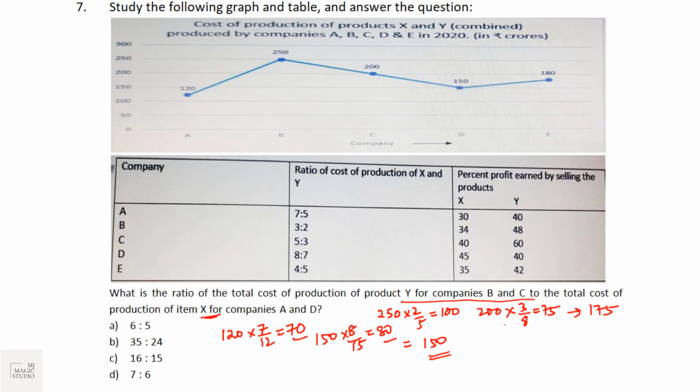Now what is asked is what is the ratio? That means 175 is to 150 is the ratio, divided by 25. It should be 7:6. Option D. Yes, option D fits in.